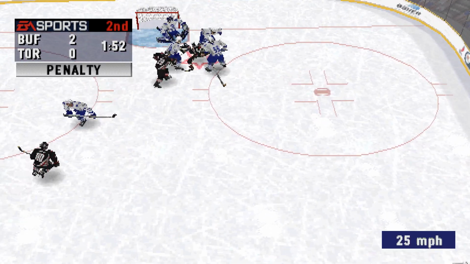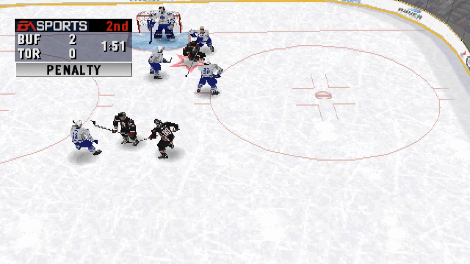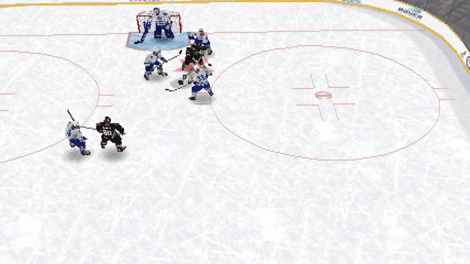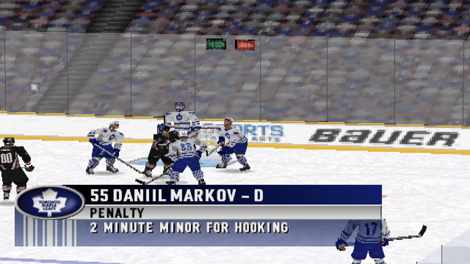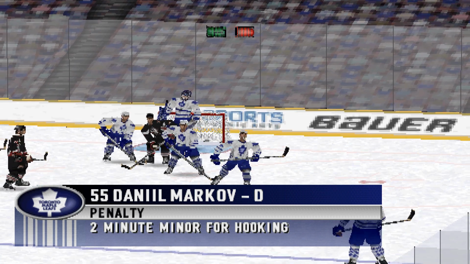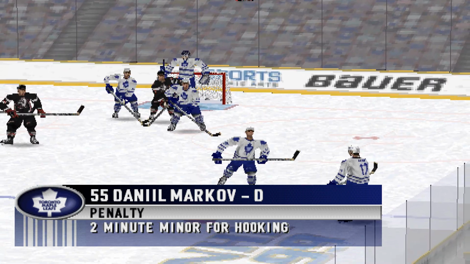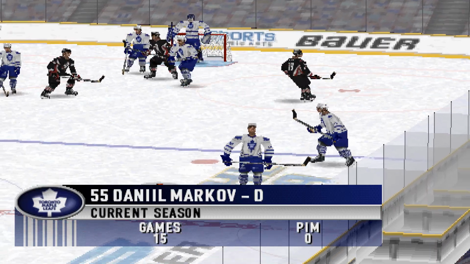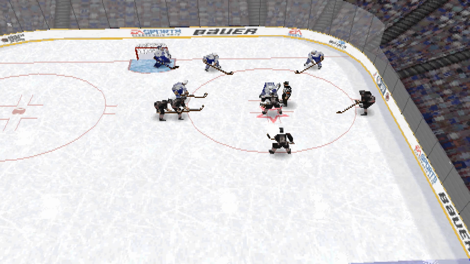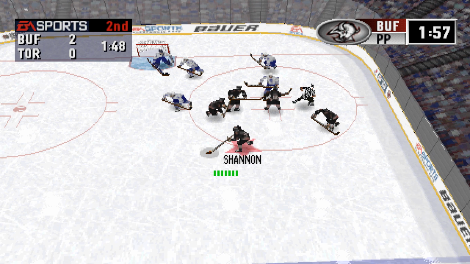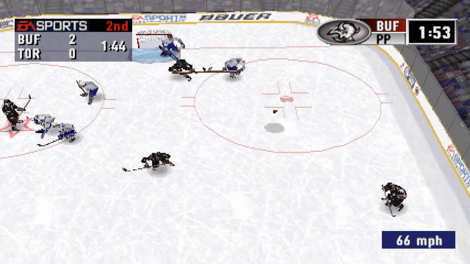A delayed penalty call against Toronto. Penalty against the Maple Leafs for hooking. Toronto penalty to number 55, Daniel Markov. 2 minutes for hooking. Sullivan gets to the circle. He'll face off against Holzinger. Holzinger gets possession off the draw.